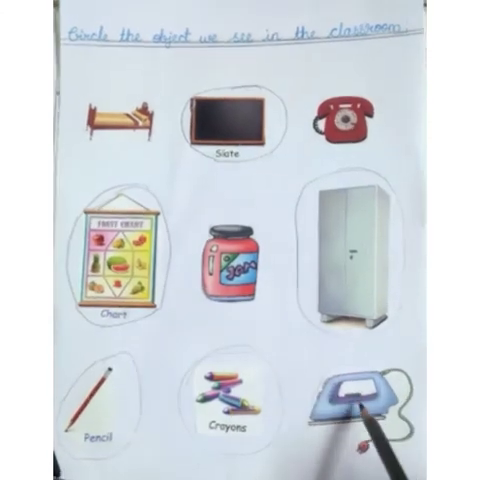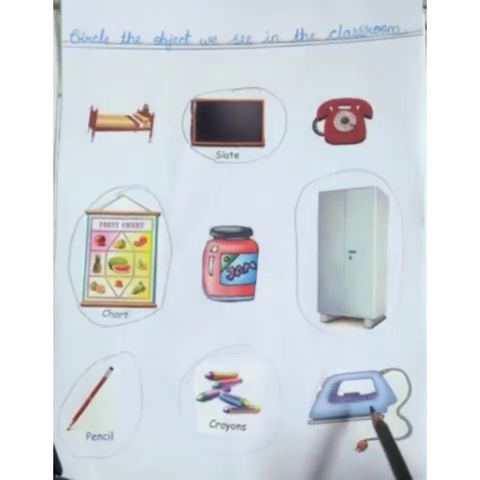What is this? Iron. Do you see iron in the classroom? No. Like this, you have to circle the object that we see in the classroom.